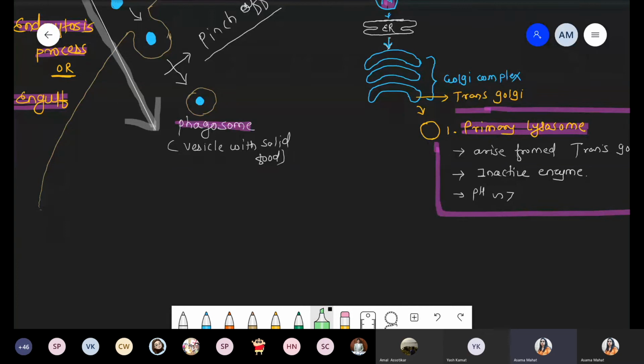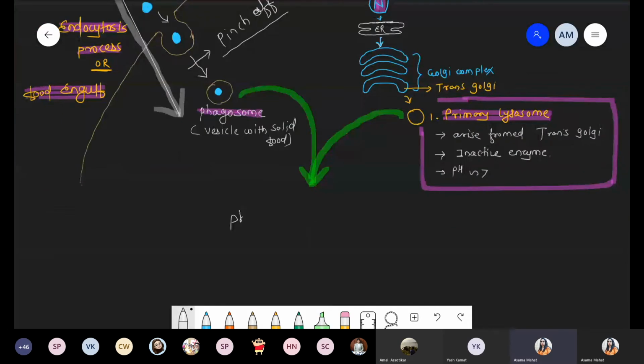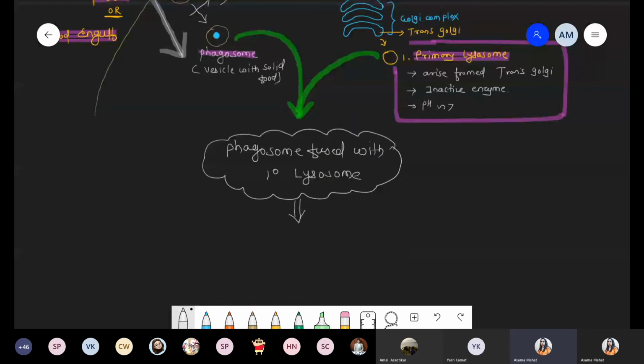ये बना हमारा phagosome. Now these are the primary lysosome. Both they get fused. I'm writing such information here. That is phagosome fused with primary lysosome. Okay. And now what happened after this fusion? There is a formation of next lysosome that is called as the secondary lysosome.